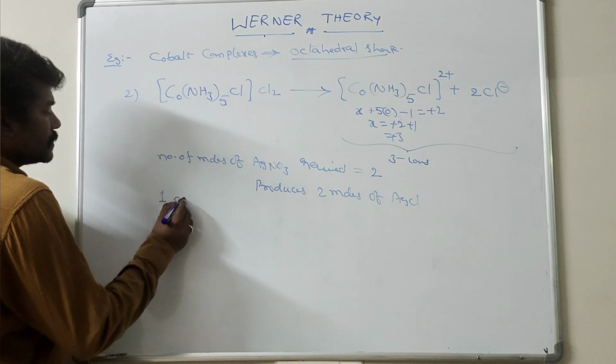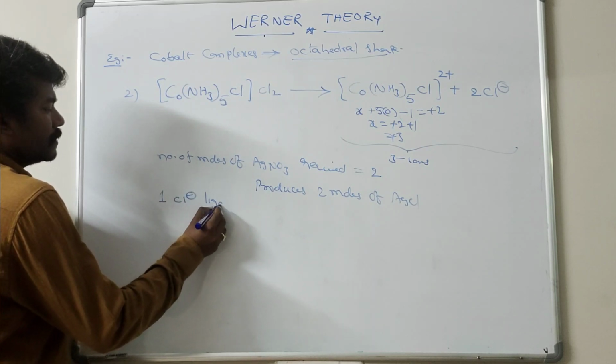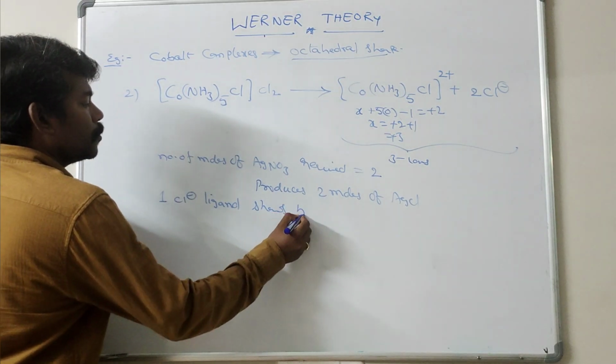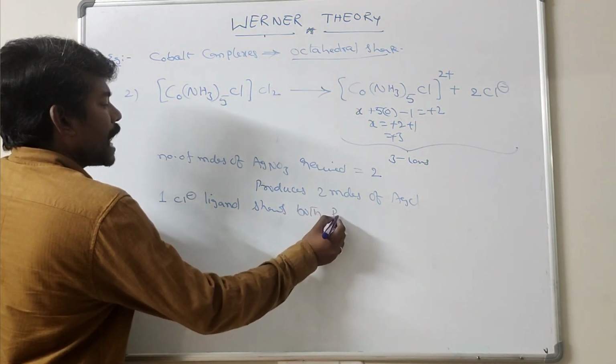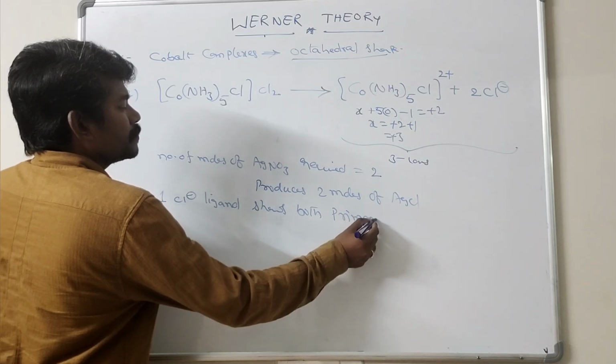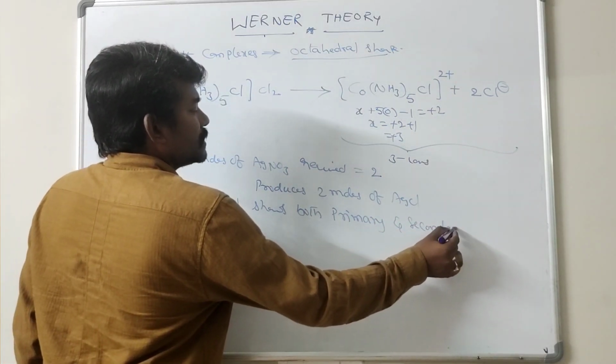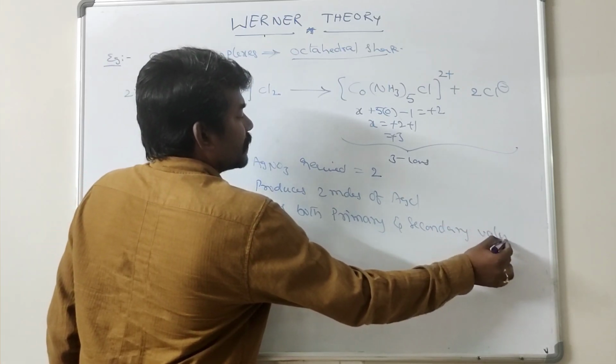One Cl minus ligand, or chloroligand, shows both primary and secondary valences.